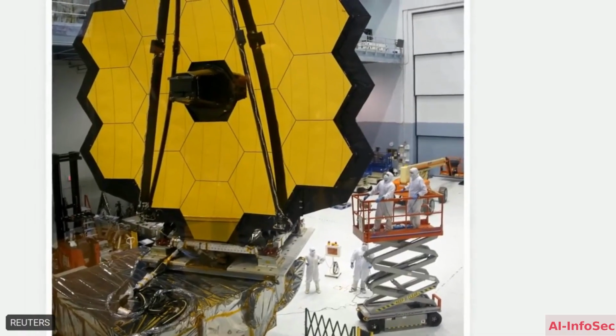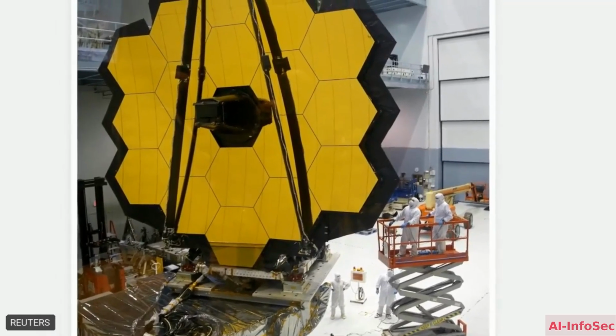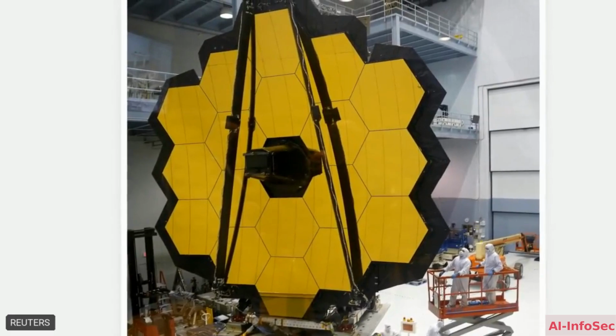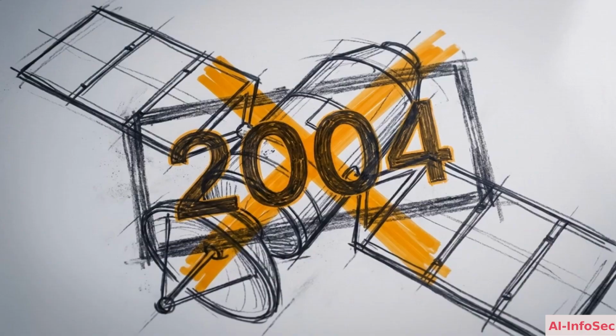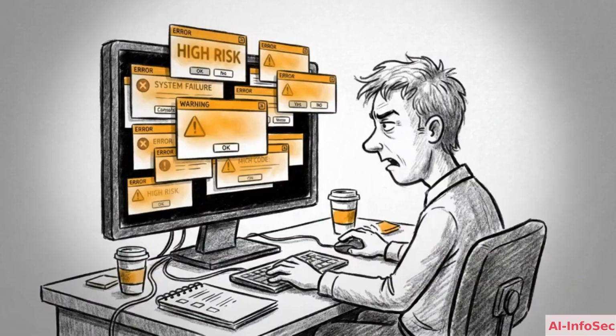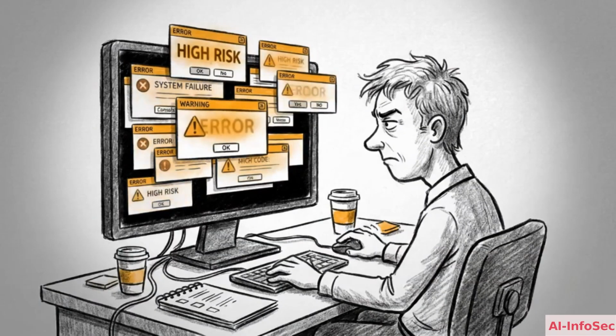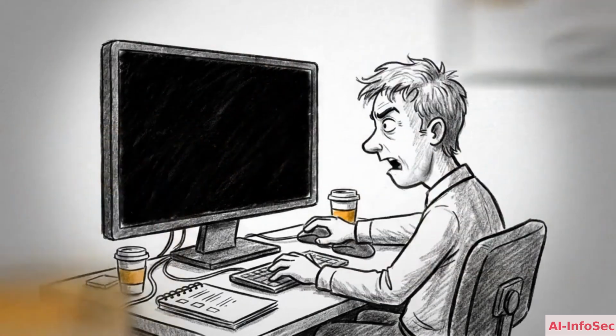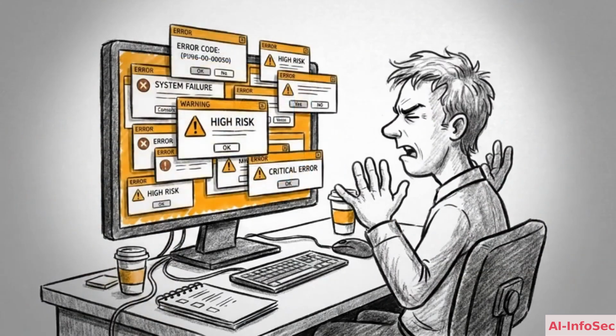Consider another famous hallucination, where a major AI launch claimed the James Webb Space Telescope took the first picture of an exoplanet in 2004, which was years before it was even built. Or when an AI insists that Barack Obama was the very first president of the United States. While a high temperature maximizes creativity, it completely destroys factual reliability, making it an absolute liability in secure workflows.